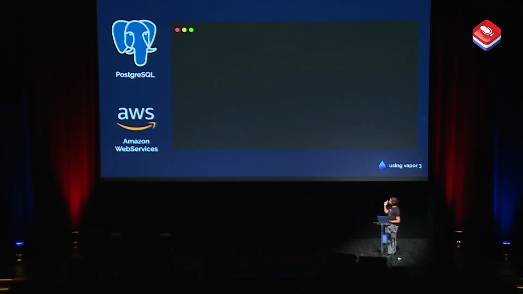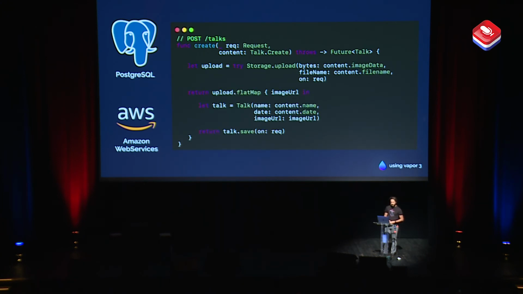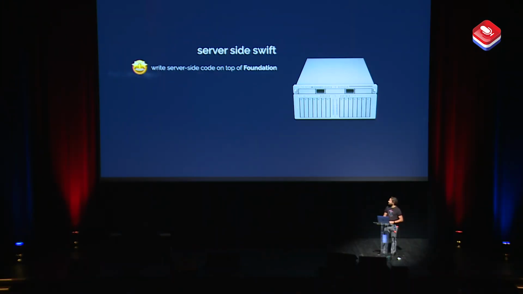If we do a create example of our talk, you can do media management like that. So here, I just uploaded the image to AWS S3 using a simple upload method on top of the storage object. If you get an error or something, Swift will handle that.